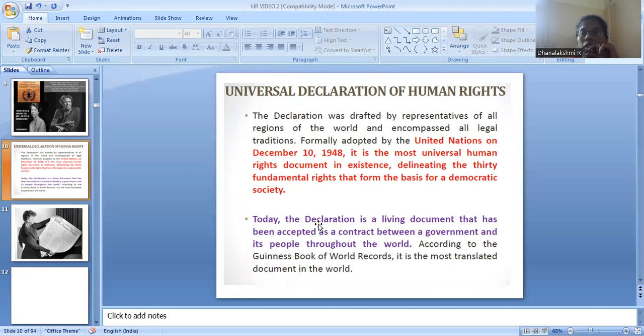Here you can see that the declaration by the United Nations on December 10, 1948, is the most universal human rights document in existence, consisting of 30 fundamental rights that form the basis for a democratic society. Today, the declaration is a living document that has been accepted as a contract between the government and its common people throughout the world. And according to the Guinness Book of World Records, it is the most translated document in the world.